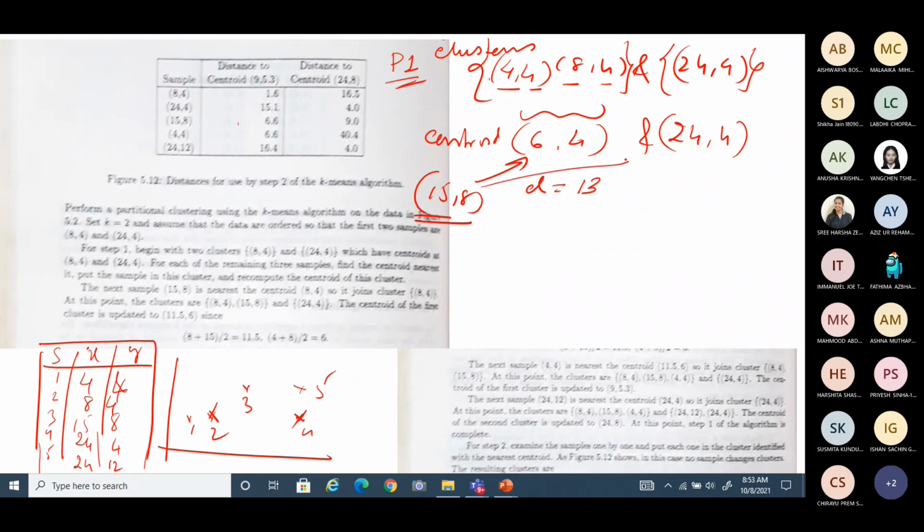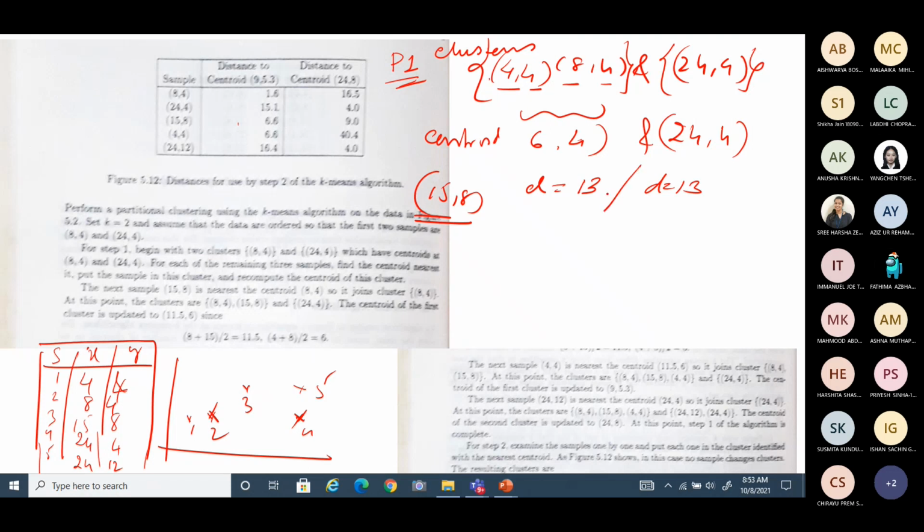The distance from 15.8 to here is 9 plus 4 once again, right? This is also 13. Are you getting the same? Yes, sir, you're getting the same.